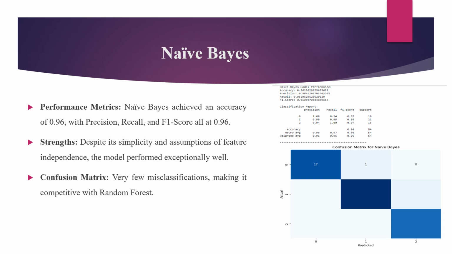The confusion matrix shows that Naive Bayes made very few misclassifications. This strong performance can be attributed to the relatively simple structure of the dataset, where the feature independence assumption doesn't significantly affect the results. Naive Bayes is efficient, making it an excellent choice for quick, reliable predictions.